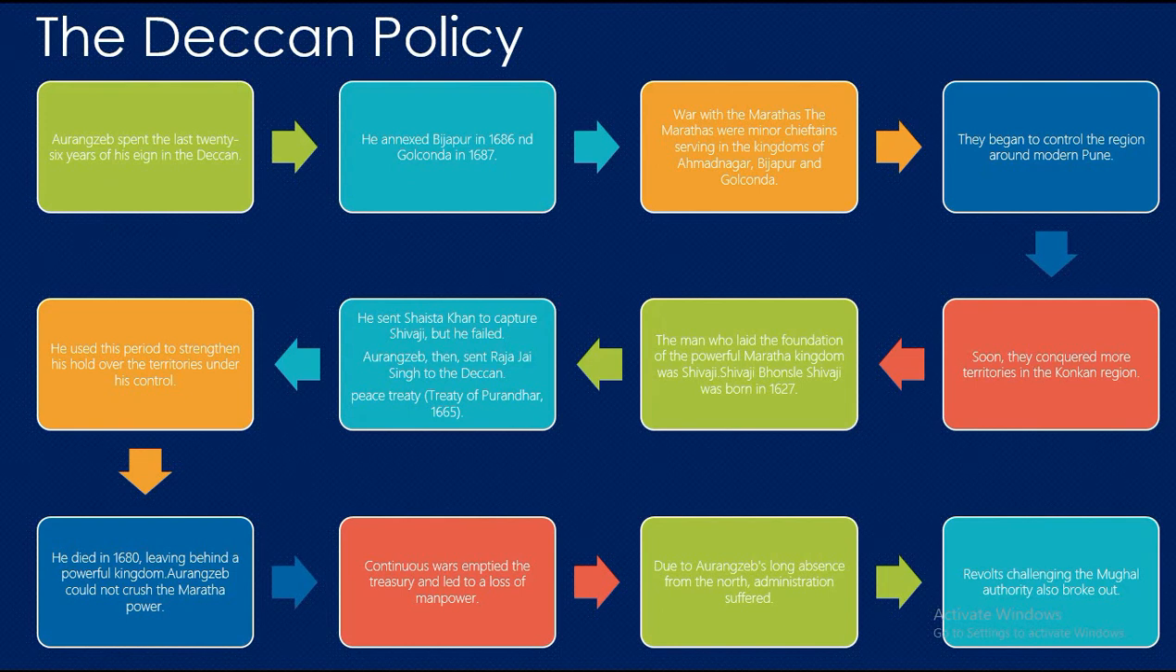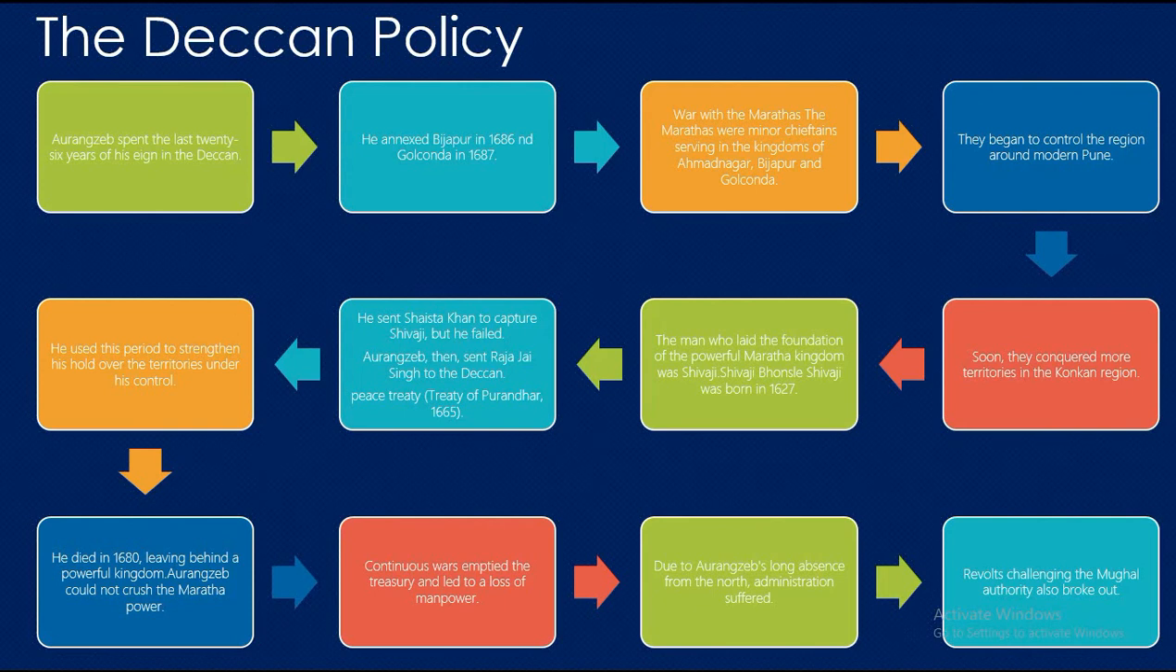Next is Shivaji Bhonsle. Shivaji was born in 1627. He dreamed of establishing a large empire. Aurangzeb considered Shivaji his greatest threat. He sent Shaista Khan to capture Shivaji, but he failed. Aurangzeb then sent Raja Jai Singh to the Deccan. Jai Singh seized the fort of Purandar. Seeing all roads blocked, Shivaji agreed to sign a peace treaty, that is the Treaty of Purandar in 1665.